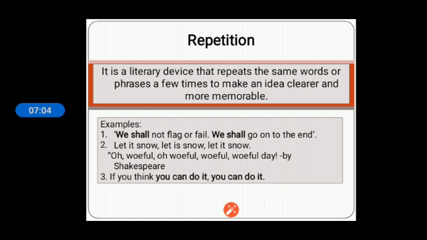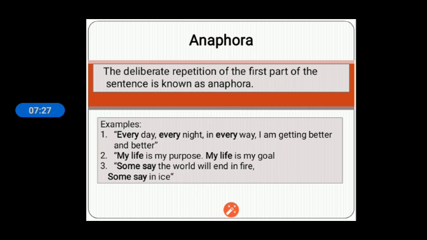It is a literary device that repeats the same words or phrases a few times to make an idea clearer and more memorable. We shall not flag or fail. We shall go on to the end. So here "we shall" is repeated. If it is repeated in the beginning sound, meaning the first words, then it is known as anaphora. The deliberate repetition of the first part of the sentence is known as anaphora. So anaphora is a part of repetition.